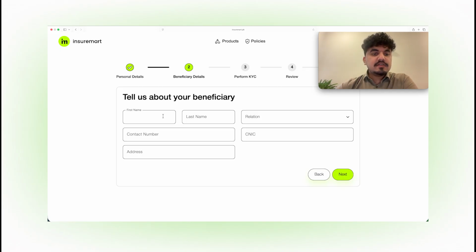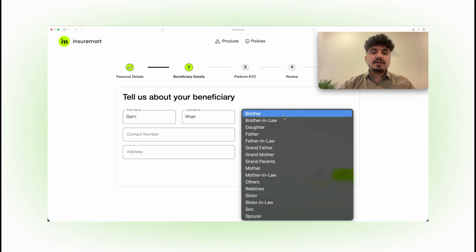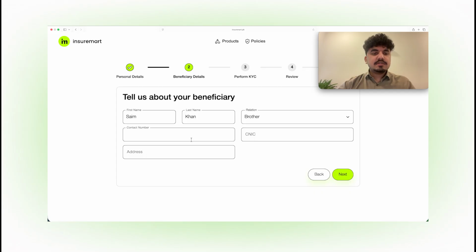So it's asking me for some beneficiary details. So beneficiary basically is somebody you trust to coordinate with the insurance company in your absence. अल्लाह ना करे अगर emergency हो जाती है तो आपका beneficiary is the person they contact and they can coordinate with the insurance company. So make sure you put down somebody you actually trust. I'm going to put in the details now.